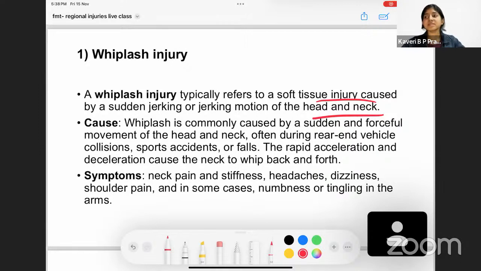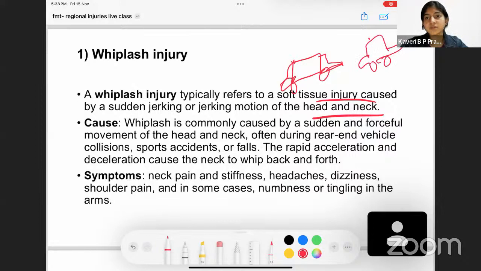So what happens whenever you're driving? Imagine you're in a lot of traffic. Bear with my image of the car. Imagine the person is driving in this way. This vehicle from the back comes and hits the vehicle that is in front.